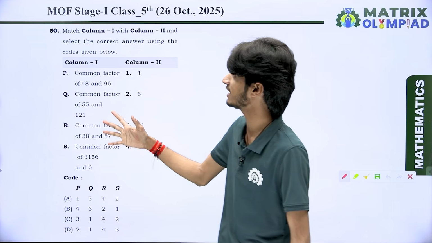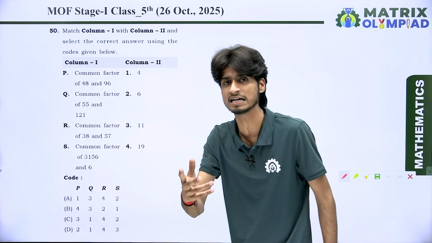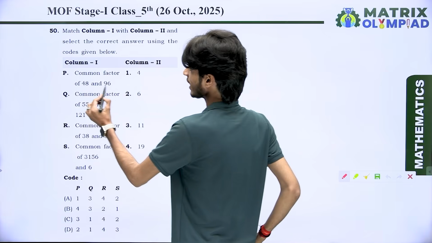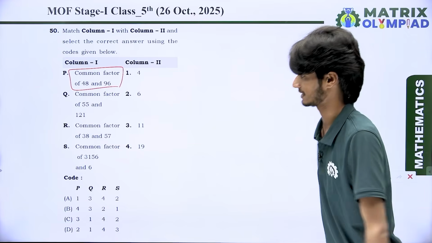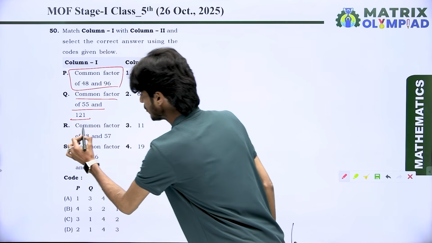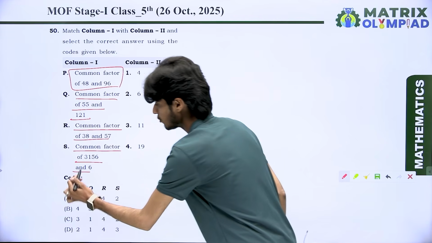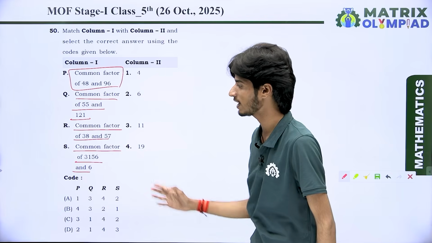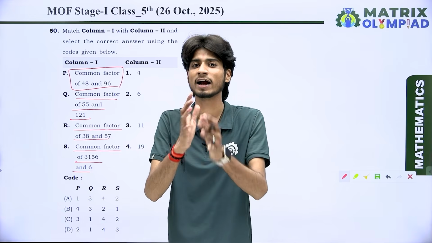Match column first with column second and select the correct answer using the code given below. Dear students, here we have different types of points and we want to match each point with the selected answer. What does it say? Common factor of 48 and 96, common factor of 55 and 121, common factor of 38 and 57, and in point S we find the common factor of 3156 and 6. That means there are common factors and there are numbers. So we find the proper common factor for each pair.